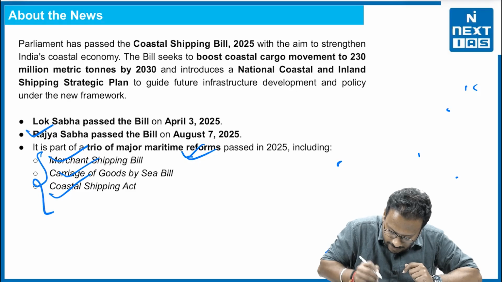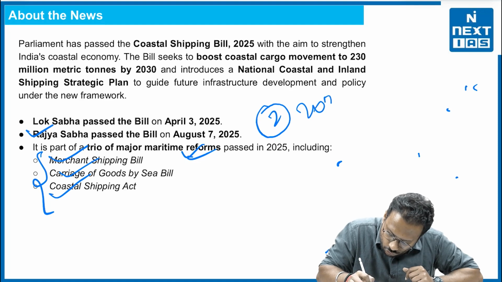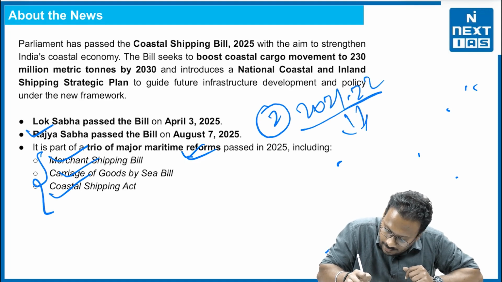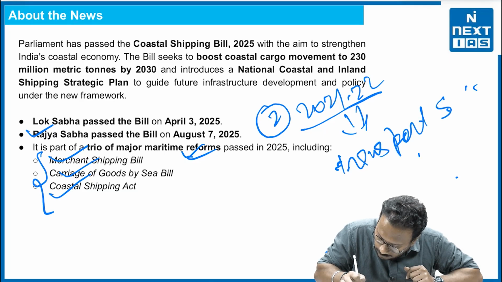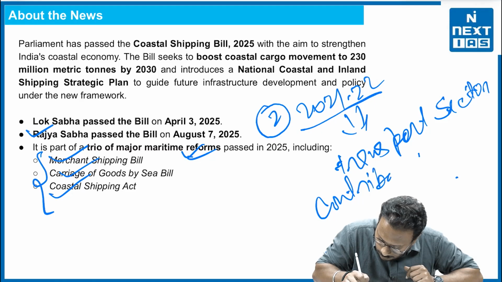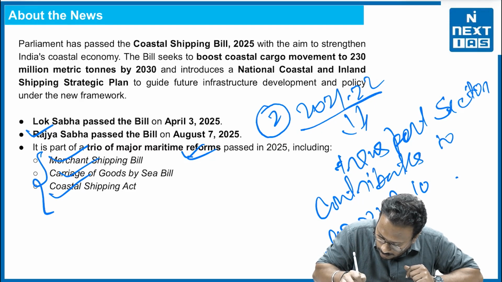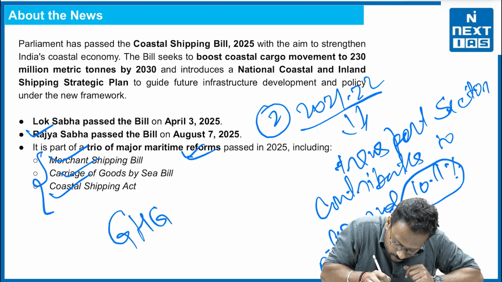The second thing, which is equally important, is that there is data given by the Ministry of Environment and Forest. They say, perhaps in 2021-22, they gave the data. The data says that the transport sector contributes around 10 to 11% of India's greenhouse gas emission.